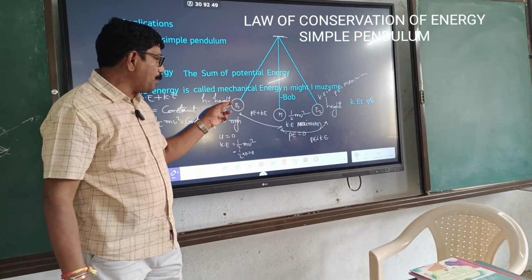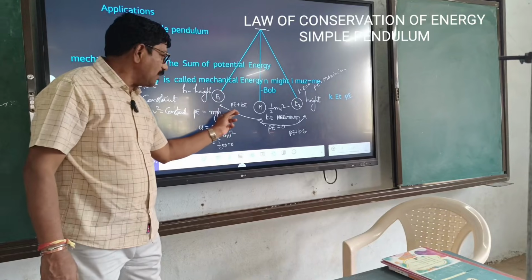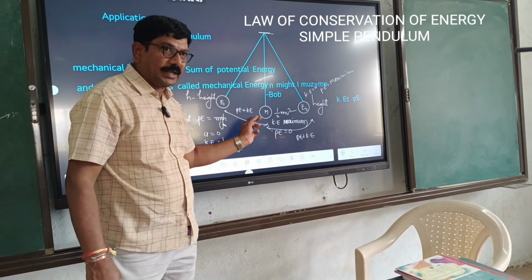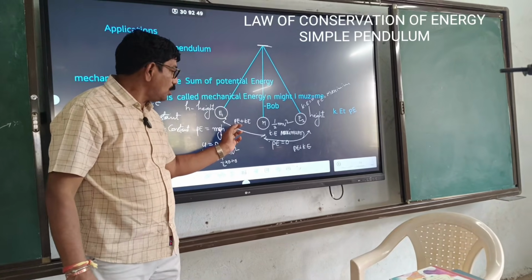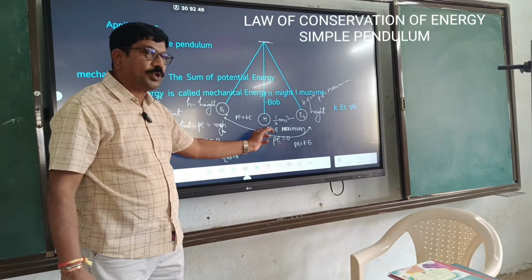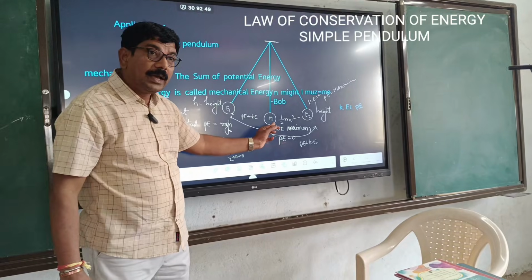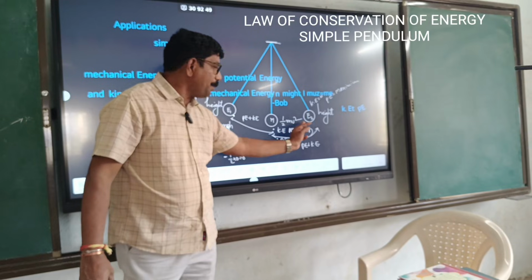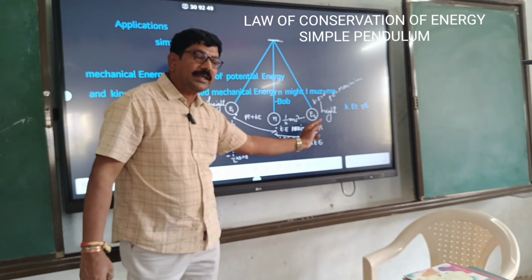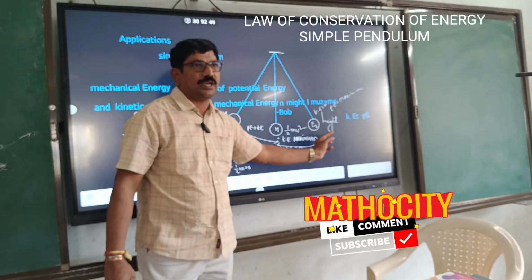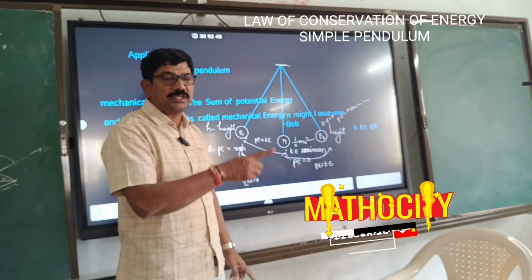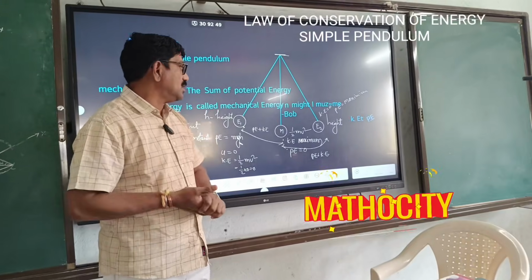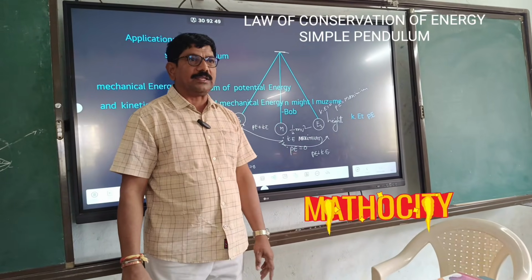So when the bob is swinging to this side, what is happening? Potential energy is converted to kinetic energy. Are you clear about that? Height is slowly decreasing. At this position, its height is 0 and kinetic energy is maximum. Again the bob is swinging to this side. When it is going up, the height is increasing, and kinetic energy is transferred to potential energy. So the sum of kinetic and potential energy is always constant, which is nothing but mechanical energy.